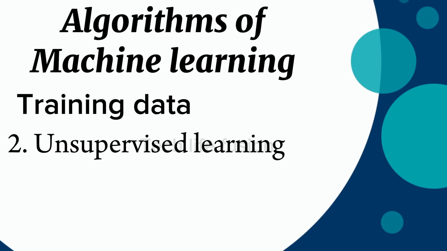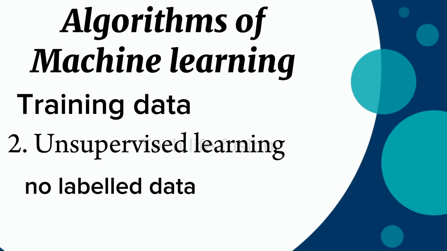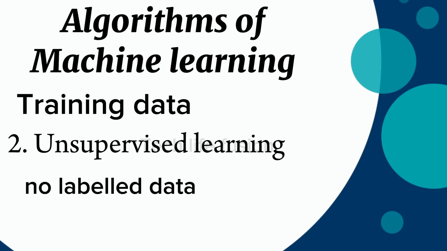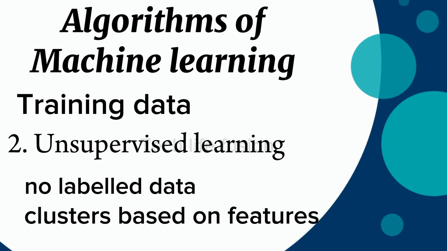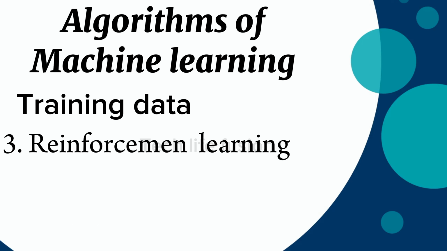Now let's study unsupervised learning. Unlike in supervised learning, where we have labeled data, here we have no labeled data. We have only the data, like instances of images, text, or any other type of data. So we need to cluster them in a way that they should be separate from each other based on some features. And the third one is reinforcement learning.